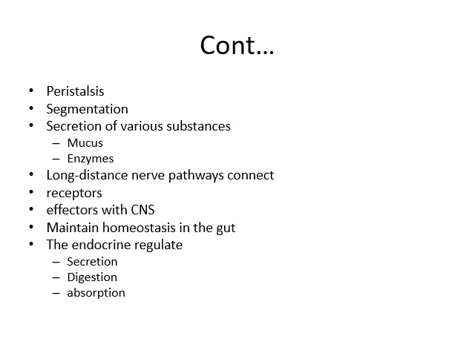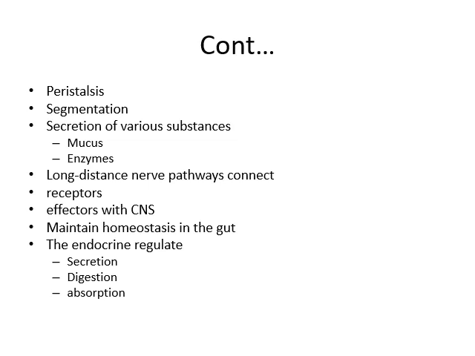And long distance nerve pathways connect. So the vagus nerve controls the digestive movements. Receptors are there, receptors in the gut. So distension or the food, a special type of food, will stimulate the receptors, and these receptors will send a message to the CNS and with effectors.